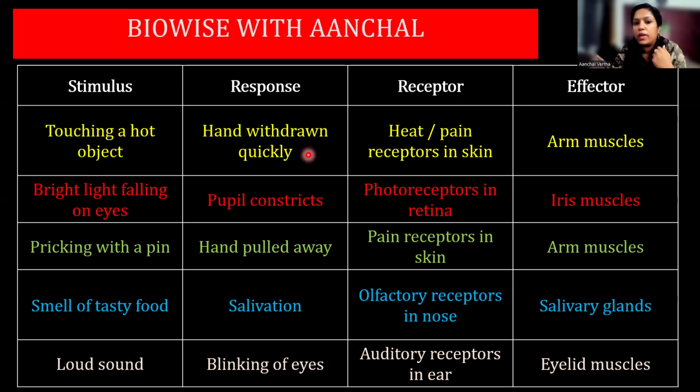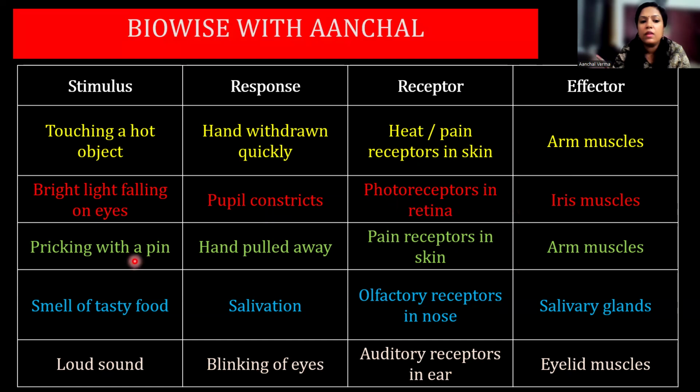Moving to the next, what are some examples? Like touching a hot object, hand withdrawn quickly is your response. What are the receptors? Heat and pain receptors in the skin, and effectors are the arm muscles. Bright light falling on your eye, pupil constricts. Photoreceptors in the retina are the receptors, and iris muscles help in this. There are two types of muscles present in your eye: the radial muscles and the circular muscles. They help in contraction of the pupil.